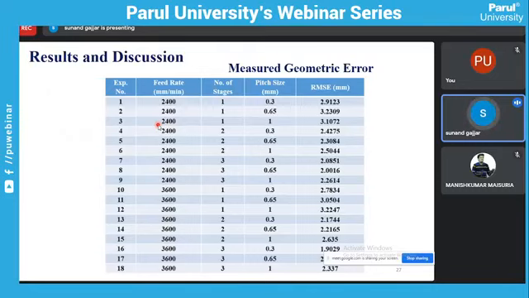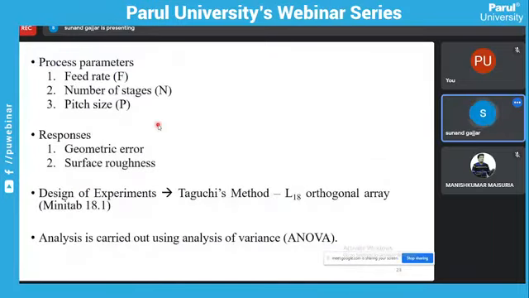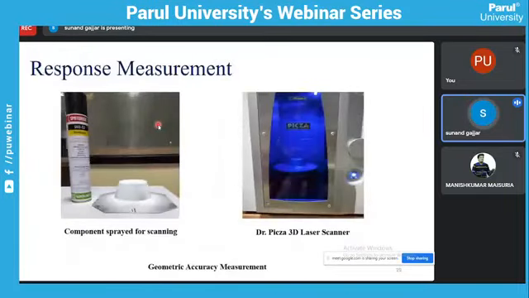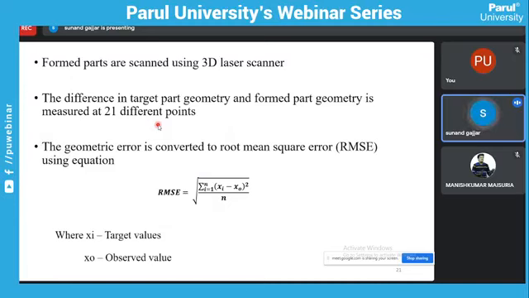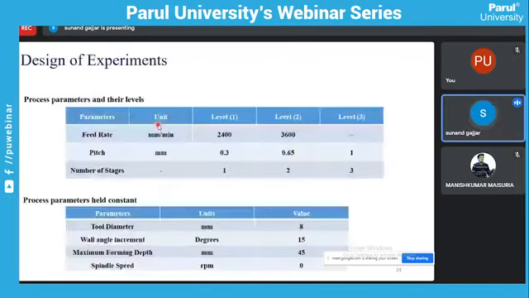How do we measure the RMSE value? Using this method: response measurement, component spread, or after scanning, the Dr. Pizza 3D laser scanner is used. Then in SolidWorks, we measure the difference between the target profile and the scan profile, and then we get the RMSE value, right?